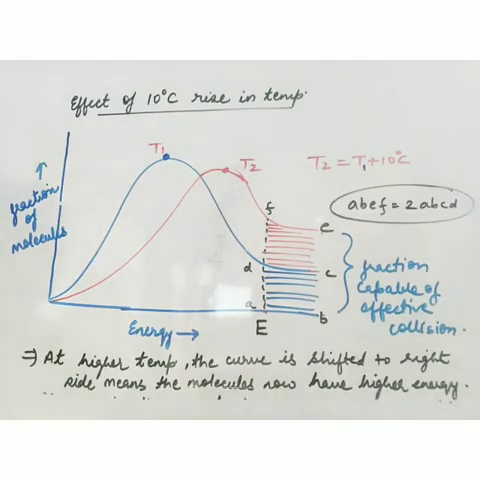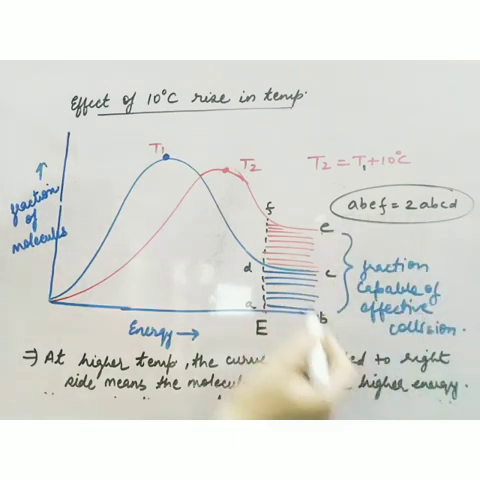So at higher temperature, the curve is shifted to the right side, meaning the molecules now have higher energy. Also, the fraction of molecules showing effective collision is doubled. That's why the rate of reaction is doubled.